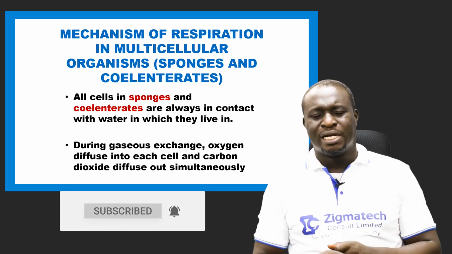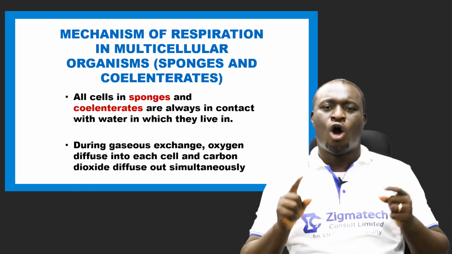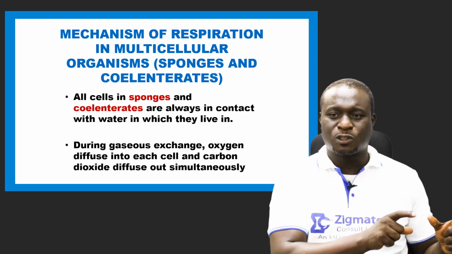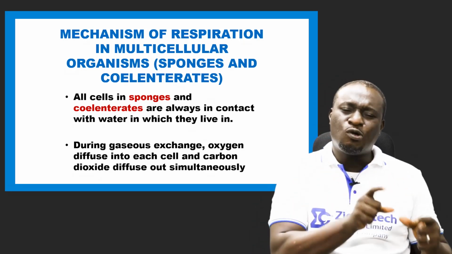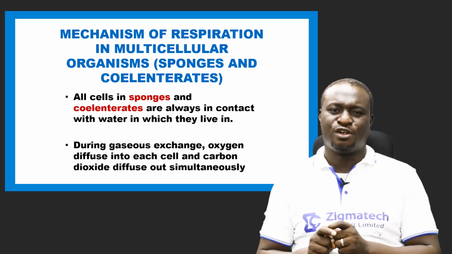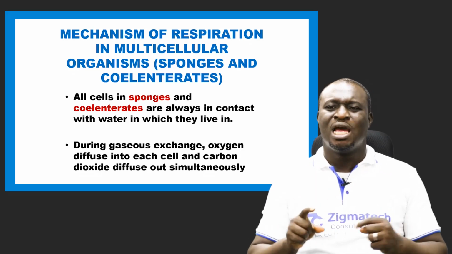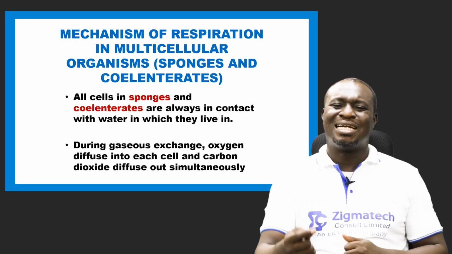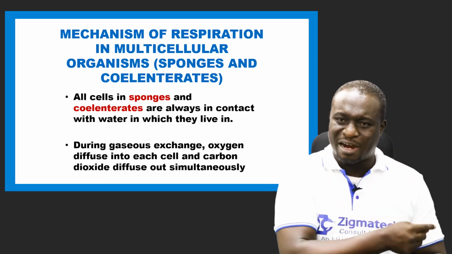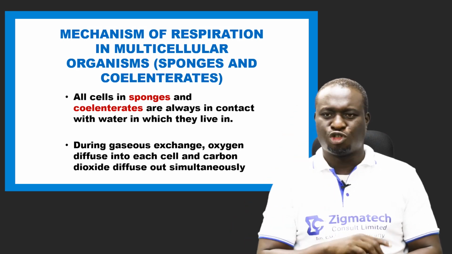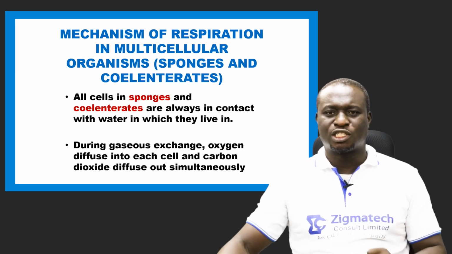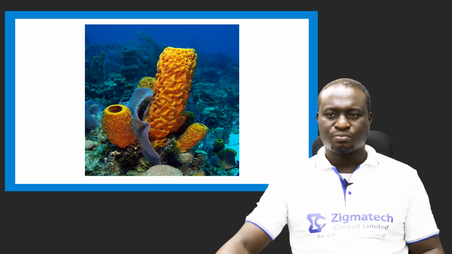The water. Now, during gaseous exchange, oxygen also diffuses into each cell and carbon dioxide diffuses out of the cell simultaneously. So gaseous exchange is between these cells and the water environment. And it is through the process of what? Diffusion.